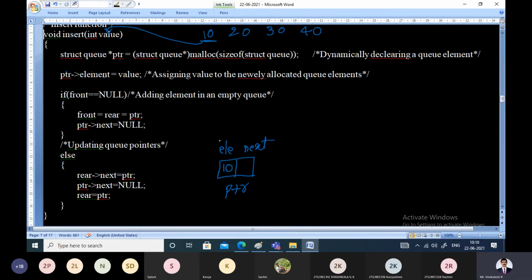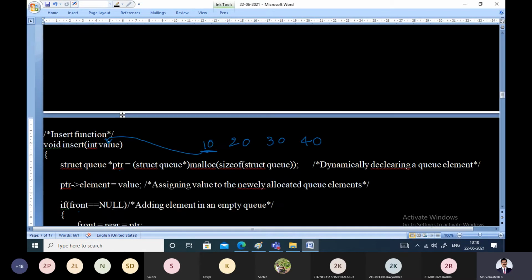Next, before you attach this to the existing queue, you have to check whether the queue is empty. Because if the queue is empty, this itself will become the very first node of the queue. Check whether front is equal to null. Yes, that is true in our case. Why? Because in the main function, in the beginning, we had allocated both front and rear to null.